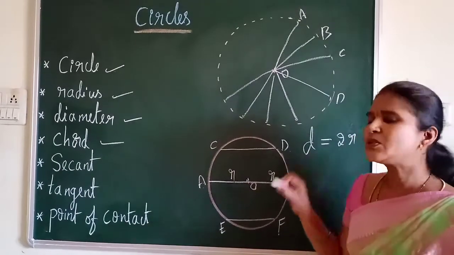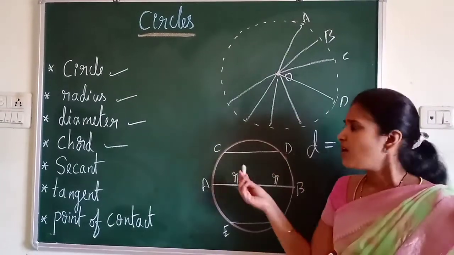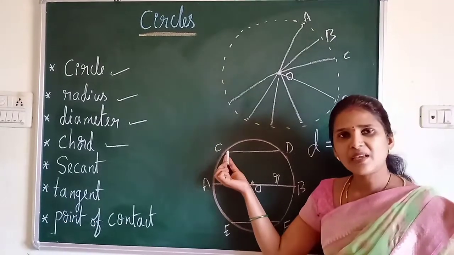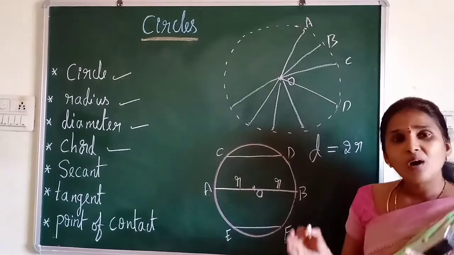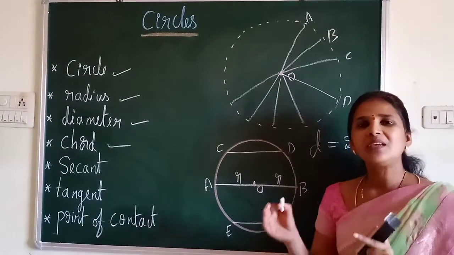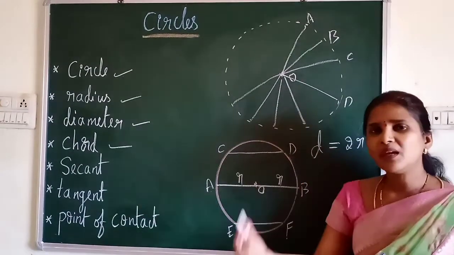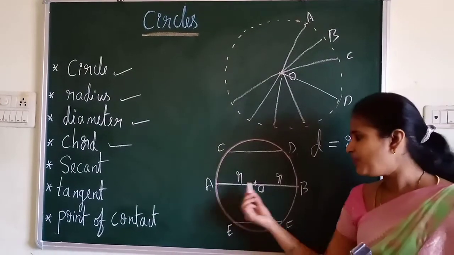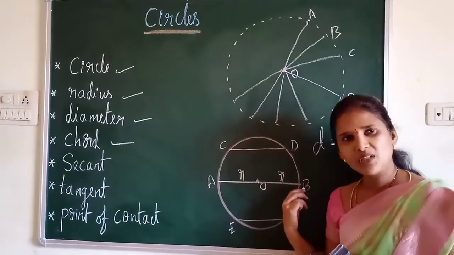This is another special case that is called a chord. A chord is nothing but a line segment which intersects two points on the circle. Then you may get a doubt whether AB can also be called a chord. Yes, we can call AB also a chord.